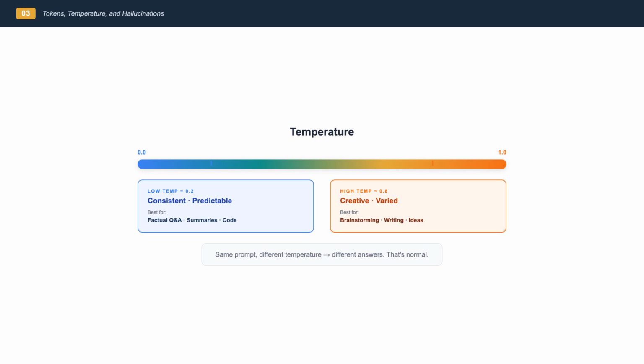One useful trick: when you're not sure about an answer, open a fresh conversation and ask again. If the two answers are consistent, that's a good sign. If they're wildly different, be cautious.